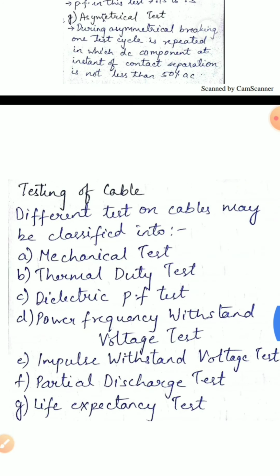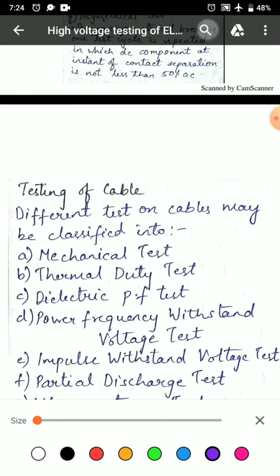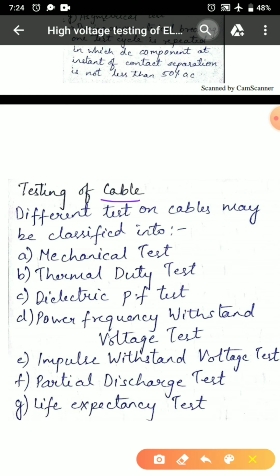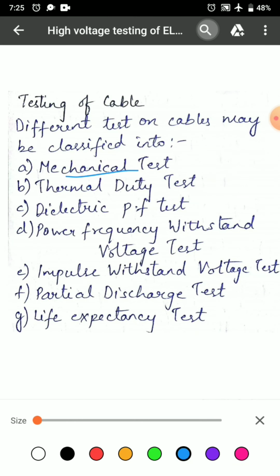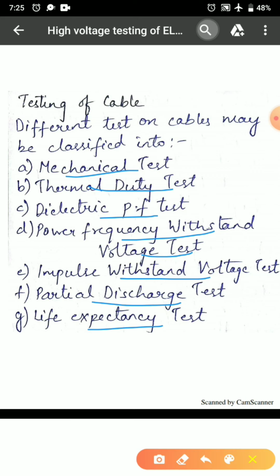The next topic for testing of electrical equipment is a cable. Different tests are performed on a cable which can be classified as mechanical test, thermal duty test, dielectric power factor test, power frequency withstand voltage test, impulse withstand voltage test, partial discharge test, life expectancy cycle.